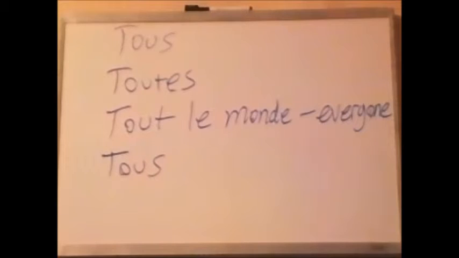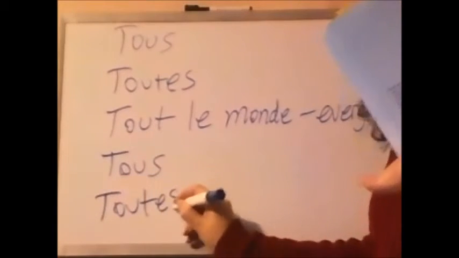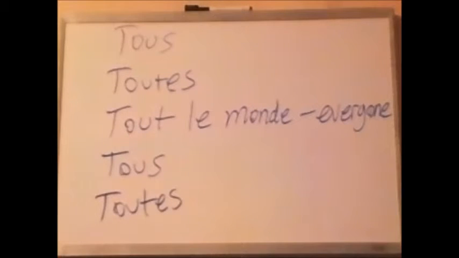5. Blank, les nouvelles voitures roulent bien. All new cars run well. Literally roll well, but the idea is run well. All new cars run well. So we want feminine, toutes. Toutes les nouvelles voitures. 6. Blank, meurtrier doit subir la peine de mort.